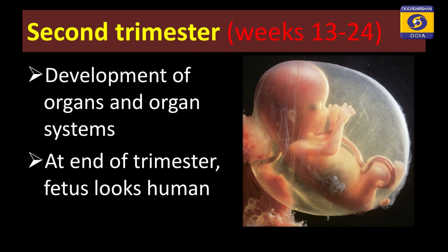Now, coming to the second trimester, weeks 13 to 24 are included under this period, and what happens during this period? Development of the rudiments that were formed in the first trimester leading to development of your organ and organ system will take place. And by the end of this second trimester, you can see the fetus now looks somewhat like a human. In the diagram you can see the fetus within the amniotic sac, the placenta is well marked, the limb buds along with fingers, and you can see the eyes are not yet fully developed. So, there are different changes that are taking place in each trimester leading to the gradual development of the baby.